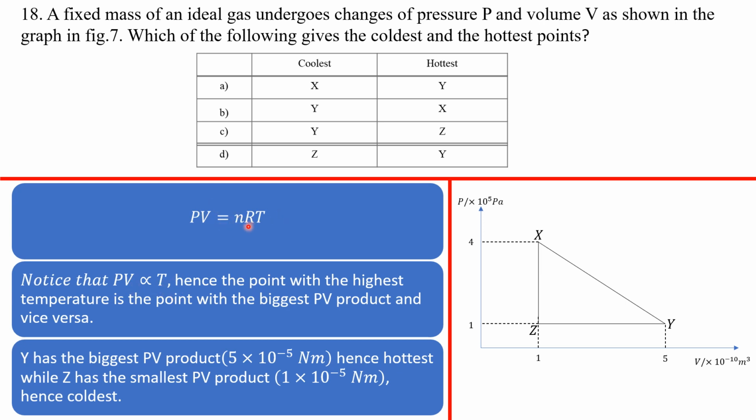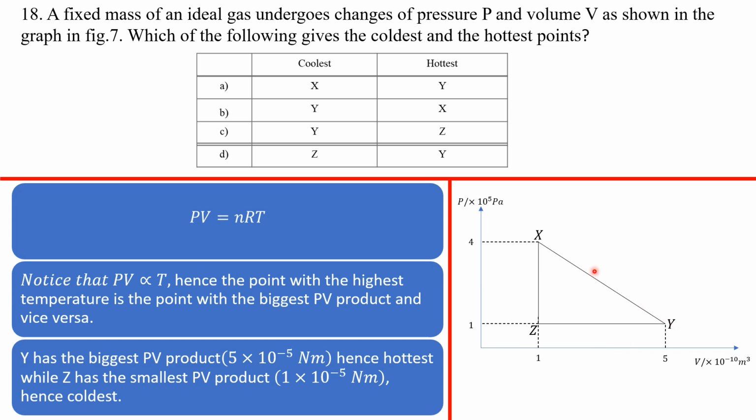N is a constant, basically the number of moles of the gas in that container. R is a universal gas constant. So PV here is proportional to the temperature. So what does this mean? It means that the point with the highest temperature is the point with the biggest PV product, and vice versa. Okay, Y has the biggest PV product.